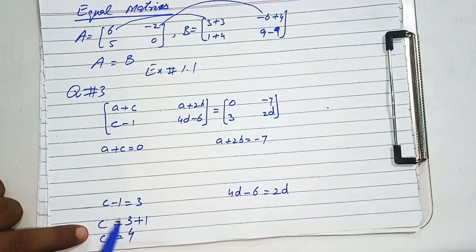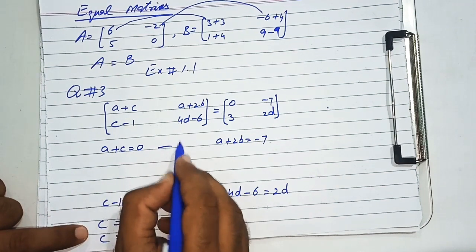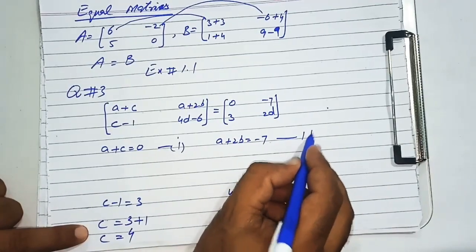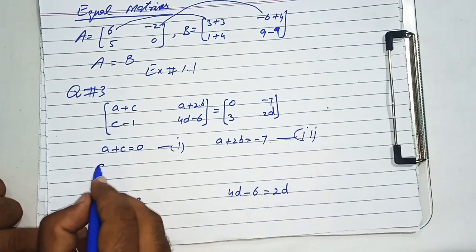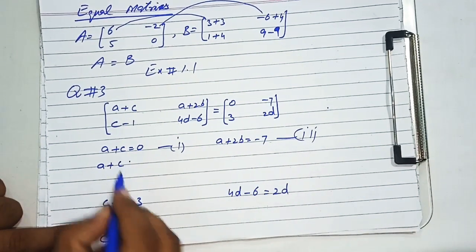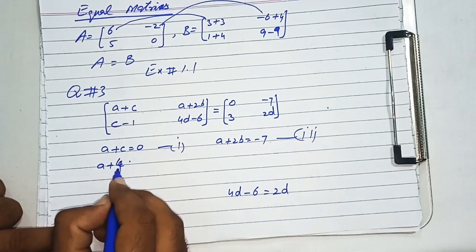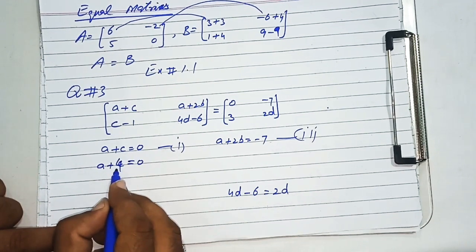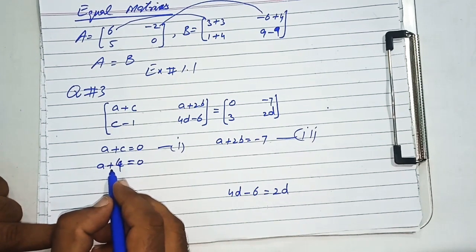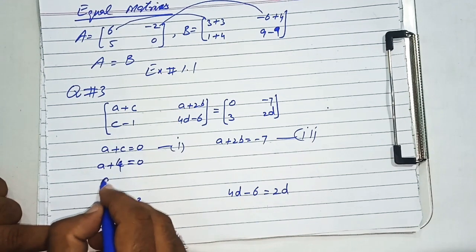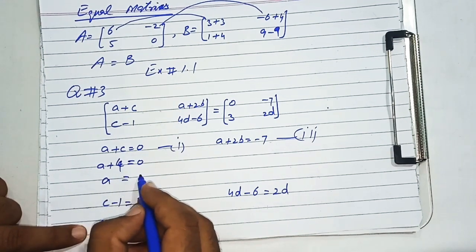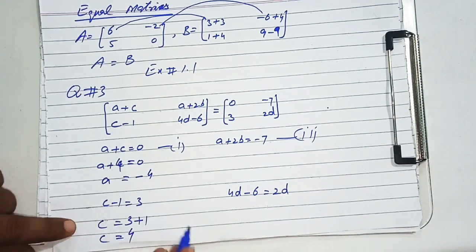Now you can put the value of C in equation number 1, that is A plus C, and in place of C I will write 4. A plus 4 is equal to 0, and this 4 is plus on the left side. When we transfer it to the other side, it will become minus, and the value of A will become -4.